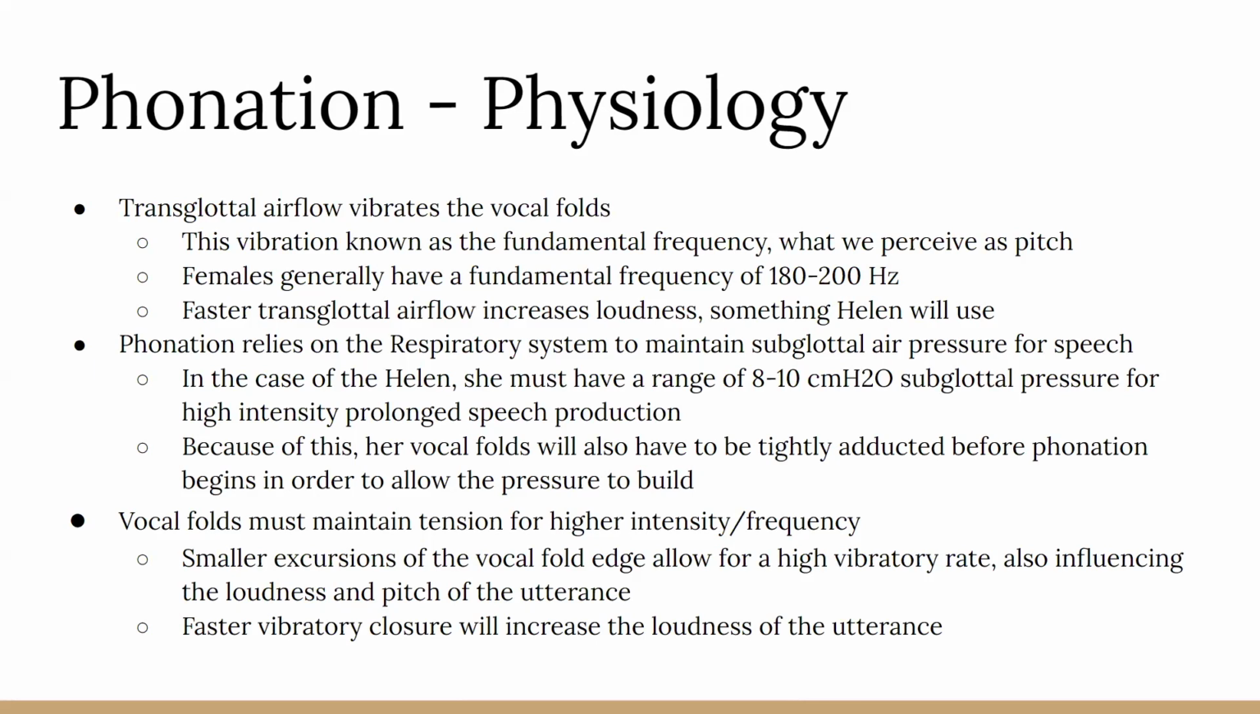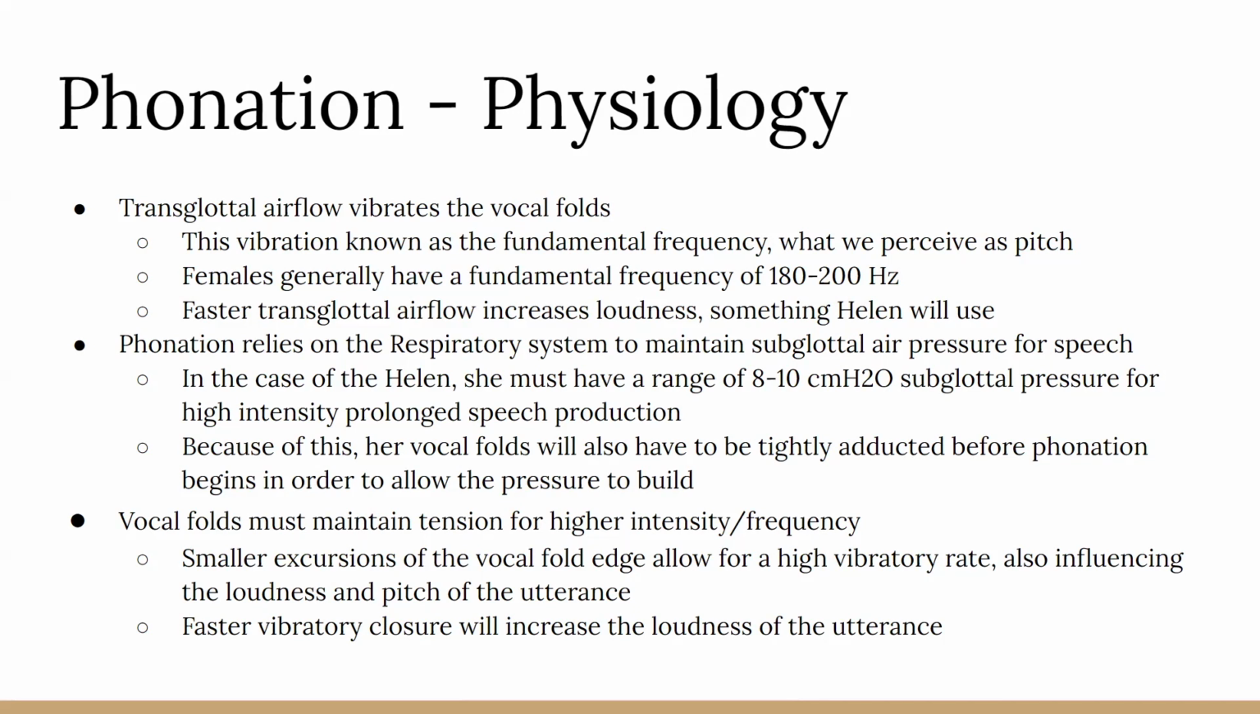Transglottal airflow vibrates the vocal folds, and this vibration is known as the fundamental frequency, which we will perceive as pitch. Females generally have a fundamental frequency of about 180 to 200 hertz, so Helen will be on the higher end of this because she's yelling. Faster transglottal airflow will increase the loudness, something Helen will again use. Phonation relies on the respiratory system to maintain subglottal air pressure for speech. In the case of Helen, like we said previously, she must have a subglottal pressure higher than 8 to 10 centimeters H2O for high intensity prolonged speech production.